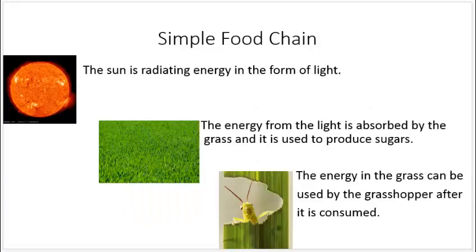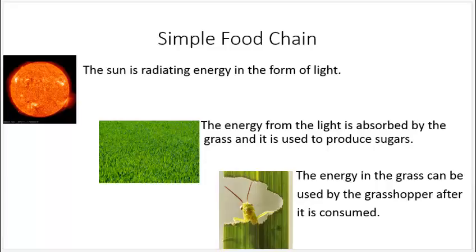Let's look at a very simple food chain. The sun is radiating energy in the form of light. Then the energy goes from the sun to the grass. The energy from the light is absorbed by the grass and it is used to produce sugars. So the grass is the producer because it's getting its energy from an abiotic source, the sun.